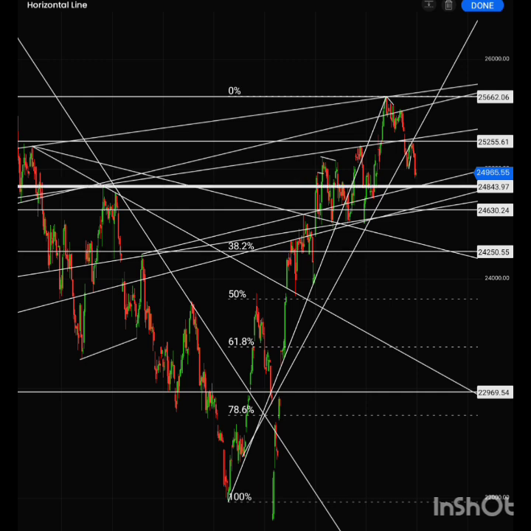So if this 24,630 breaks, then we will have a support here at 24,250. Otherwise, we have a support here at 24,840. So 24,840 will be crucial on a closing basis. So that's from my side for Nifty.